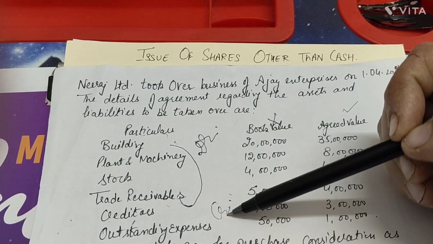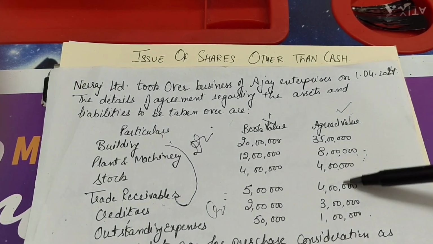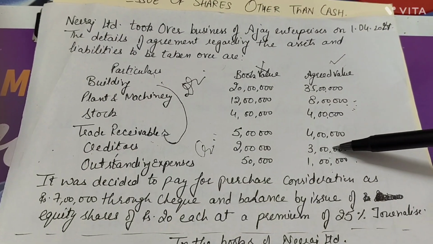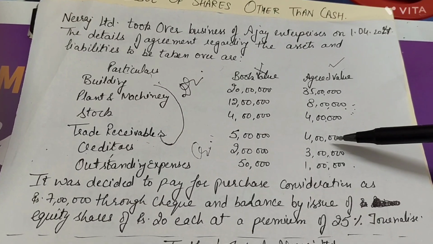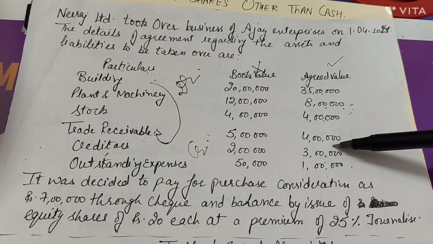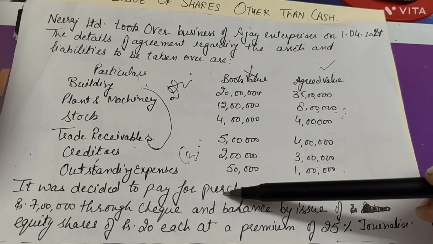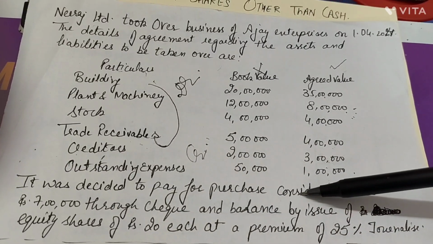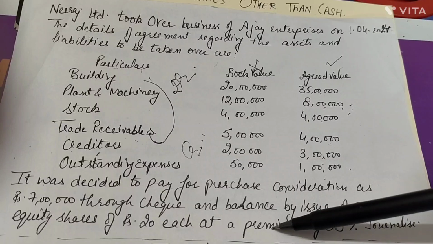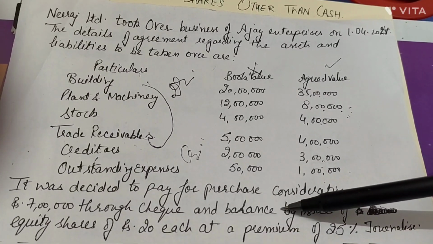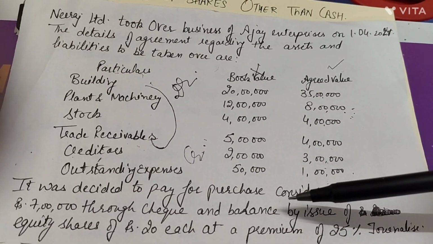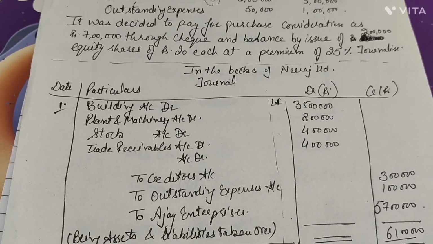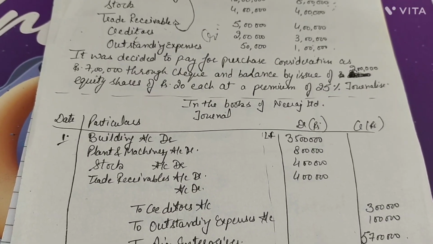So they would be given a credit for the agreed value, and next to that we will say how much was the purchase consideration here. In this case, I am given that they have decided to pay for the purchase consideration carrying along these things, but I am not provided with the amount of the purchase consideration, right? So, okay, let's see what first journal entry we will pass here.